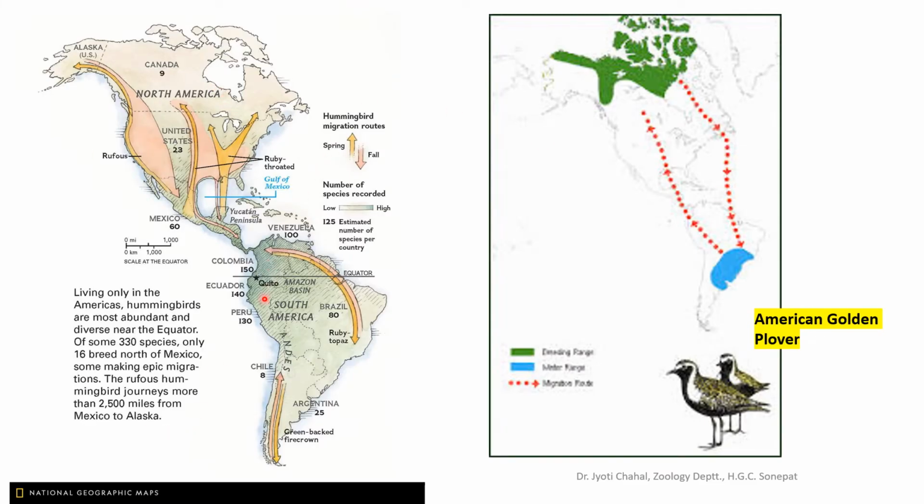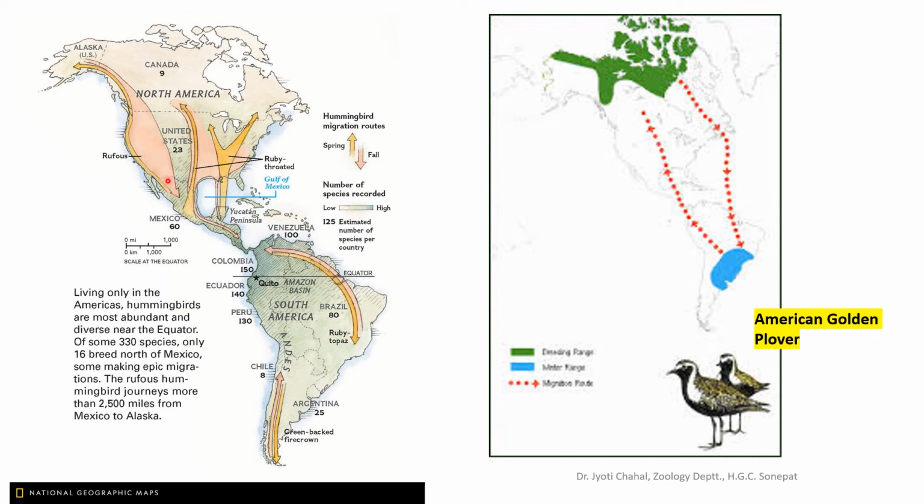So here is the map which is showing the bird migration by hummingbirds, which I have told you earlier, Rufous hummingbird. So here from Alaska, which is the breeding ground of the bird, up to Mexico, which is the feeding ground of the bird. So it will migrate whenever there will be fall, starting of fall, that means winter month. It will migrate following this course, as you can see here in this pink color zone, this pink color border